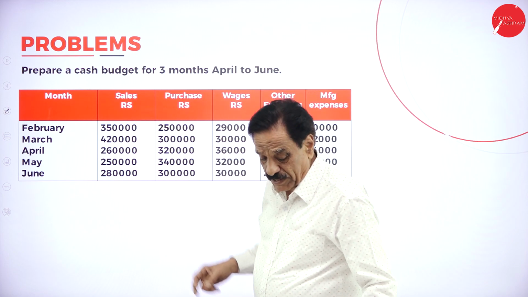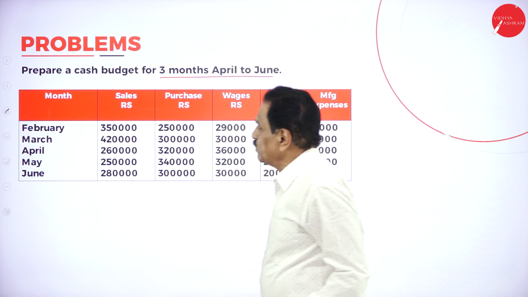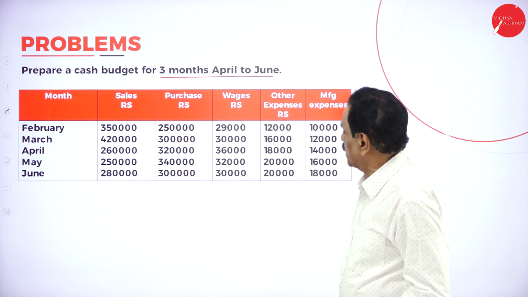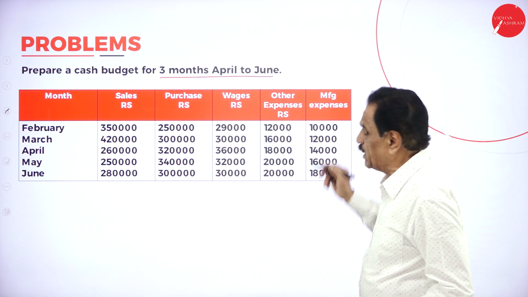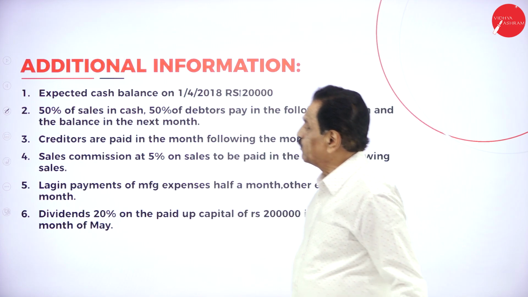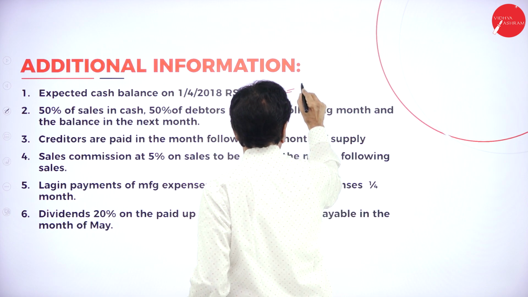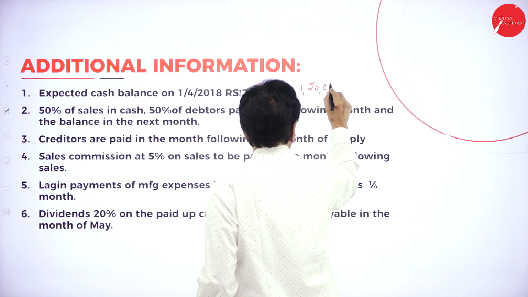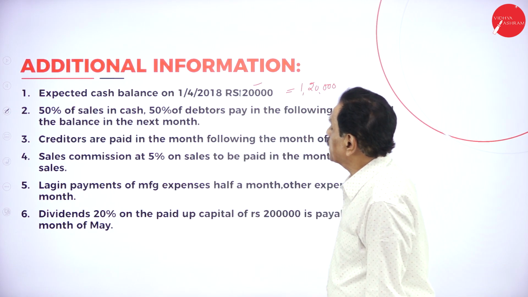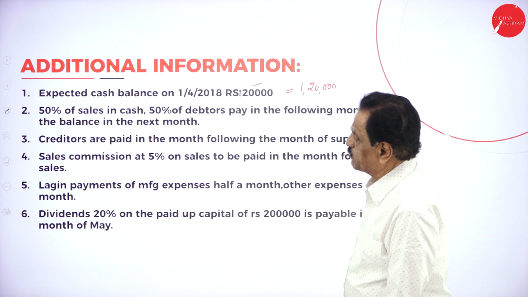Prepare a cash budget for 3 months, April to June. They have given February, March sales of 3,50,000, 4,20,000, then 2,50,000, 2,12,000. MFG means manufacturing expenses. Expected cash 1,20,000. 50% of sales are in cash. 50% of the debtors pay in the month following the month of sale and the balance in the next month.